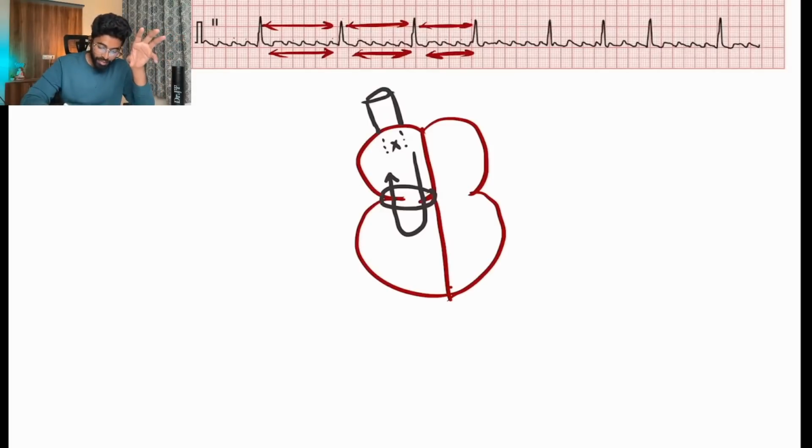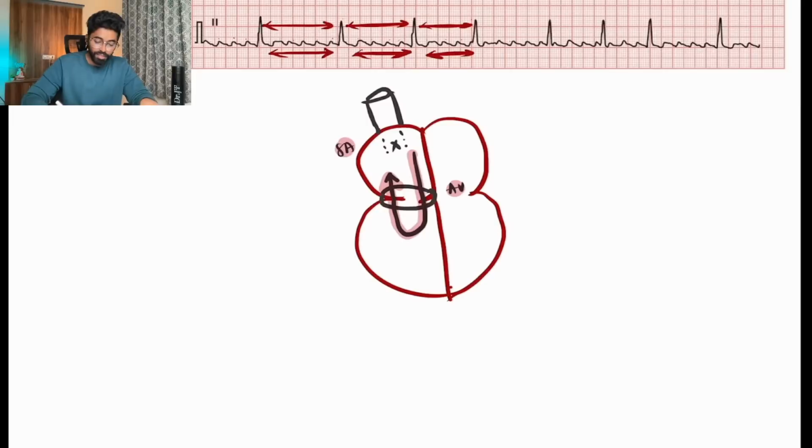This re-entry circuit which I have drawn will constantly activate the atrium and the ventricle irrespective of SA nodal, AV nodal function.